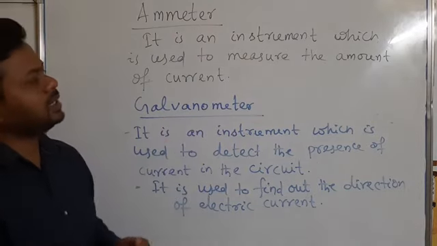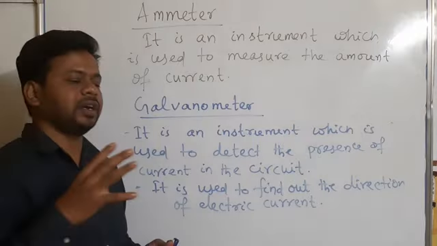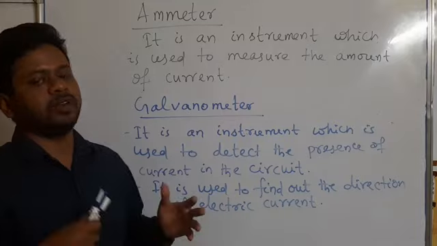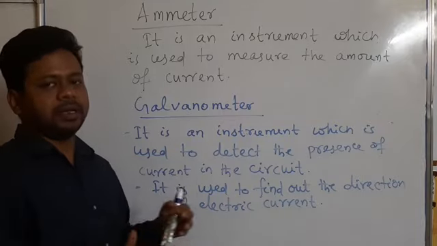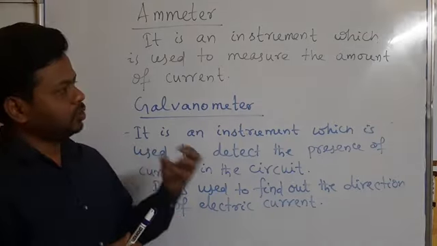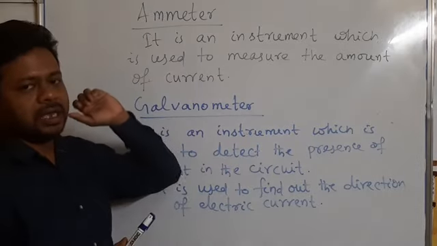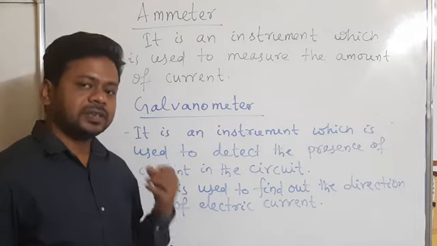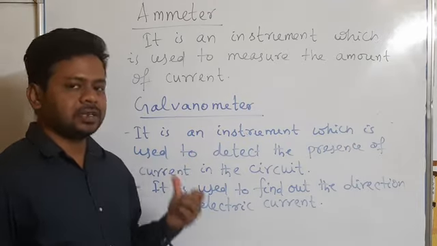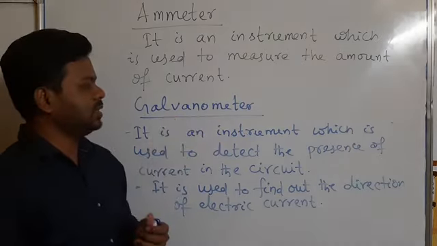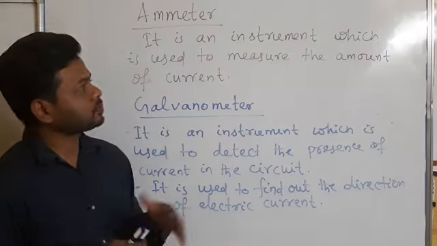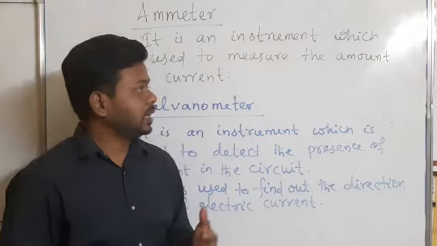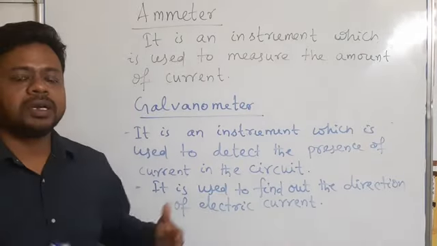Whereas the ammeter is an instrument which is used to find out the amount of electric current, meaning how much current is flowing in a circuit, 5 ampere, 10 ampere. So if you want to measure the amount of current, you have to use the ammeter. And if you want to find out whether a small amount of current is present in the circuit or not, or to find the direction of current, we use the galvanometer. So this is all about electric charge and electric current,